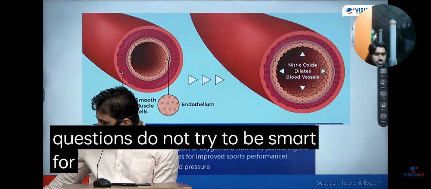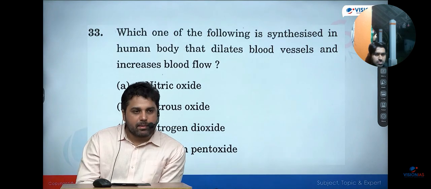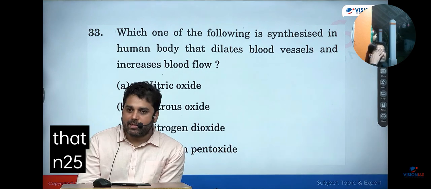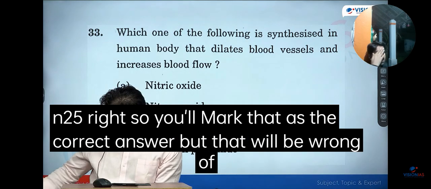And I will repeat that in such questions, do not try to be smart. Like for example, अगर आप smart बनने की कोशिश करोगे, तो आप नाइट्रोजन पेंटॉक्साइड मारोगे, because आपने NO, NO2 पढ़ रखा है, ये तो pollutant है, N2O आपने पढ़ रखा है, ये तो greenhouse gas है, laughing gas भी है, so then you'll say that N2O5 ठीक लग रहा है, right? So you'll mark that as the correct answer, but that will be wrong, of course.